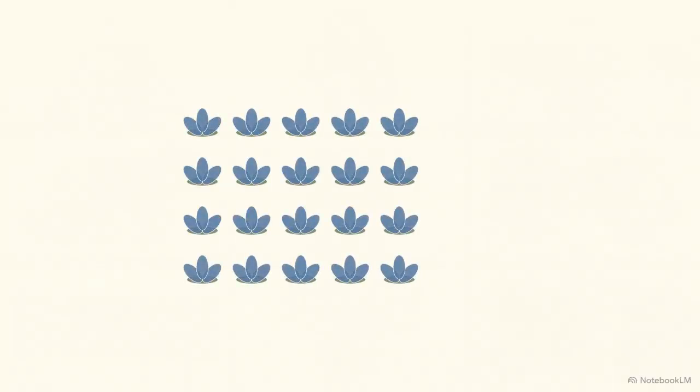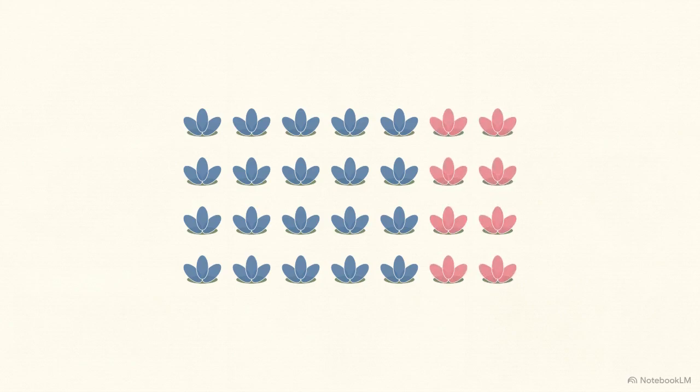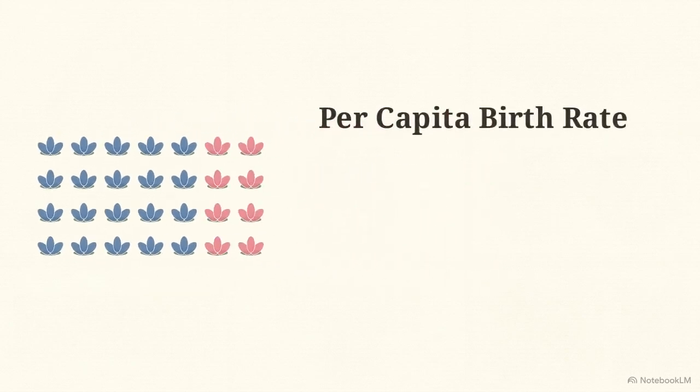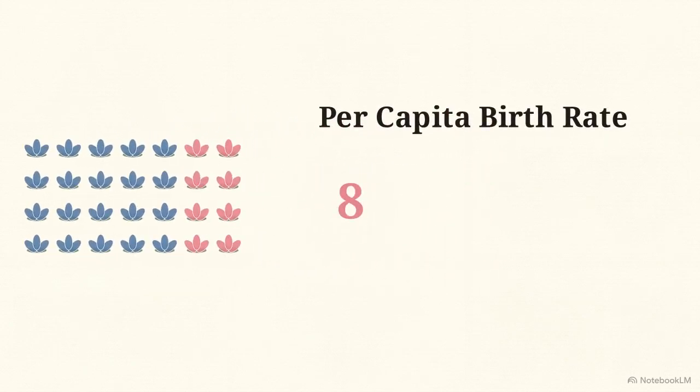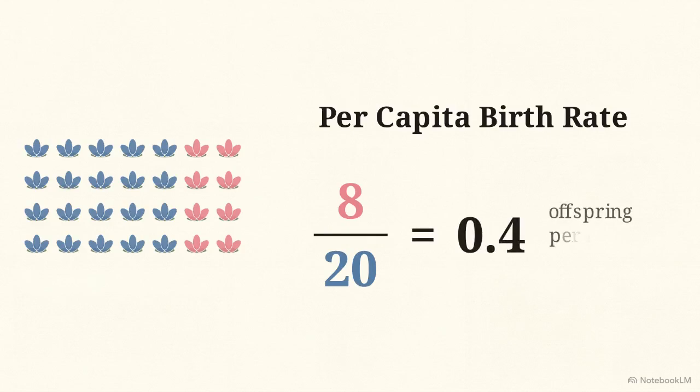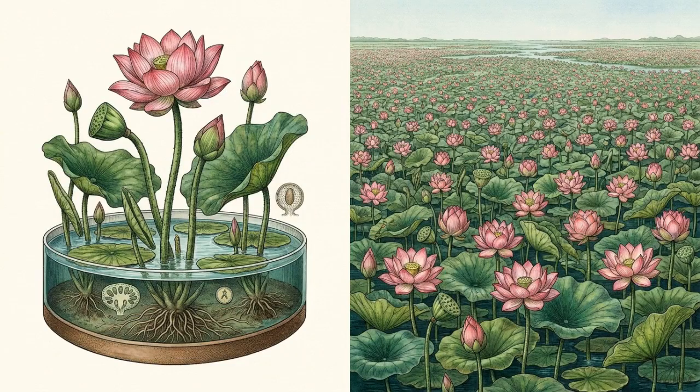This grid represents our starting data. Last year, this pond contained exactly 20 lotus plants. Through reproduction, 8 new plants are added to the pond. To find the per capita rate, we divide the number of new offspring by the size of the initial population. That gives us a birth rate of 0.4 offspring per lotus per year. Converting raw births into a per capita rate allows ecologists to accurately compare the reproductive momentum of this pond against ecosystems of vastly different sizes.